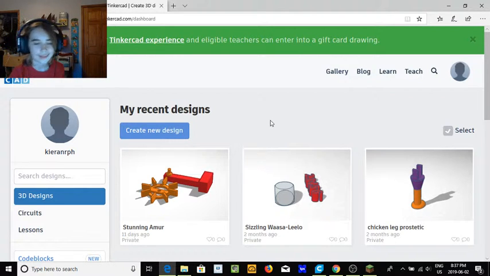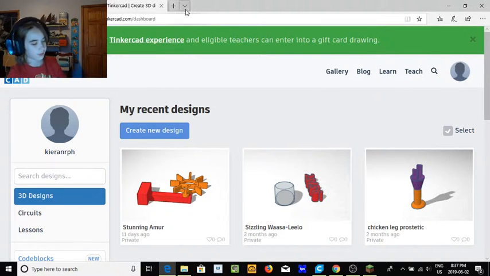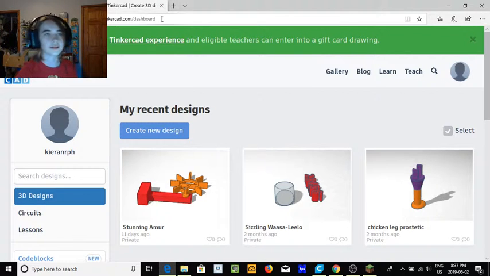Okay, so here, as you see, I have Tinkercad, Autodesk Tinkercad. It's completely free. Just search up Tinkercad. What I want to show you here, as you probably read in the thumbnail and title, is how to use Tinkercad.